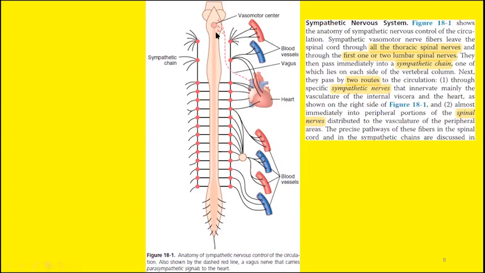So the vasomotor center is located near the medulla and pons in the center. As soon as the fibers leave this vasomotor center, they pass by the sympathetic chain. From the sympathetic chain, the nerve fibers will enter the heart as sympathetic nerves or the blood vessels as spinal nerves.